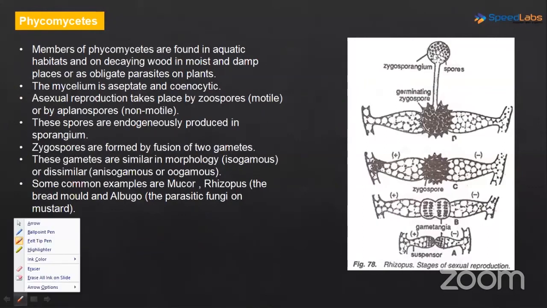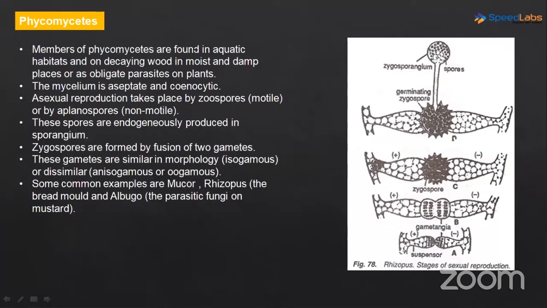Members of Phycomycetes are found in aquatic habitats and on decaying wood in moist and damp places, or as obligate parasites on plants. Every word is very important. Obligate parasite means compulsory parasite on the plants.